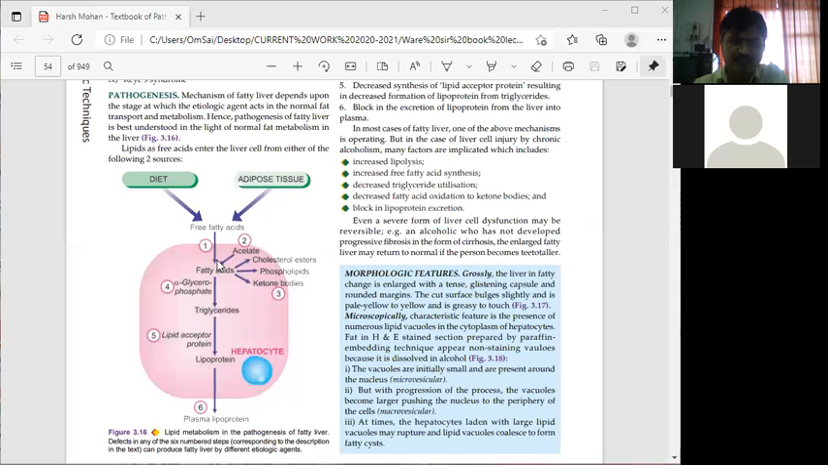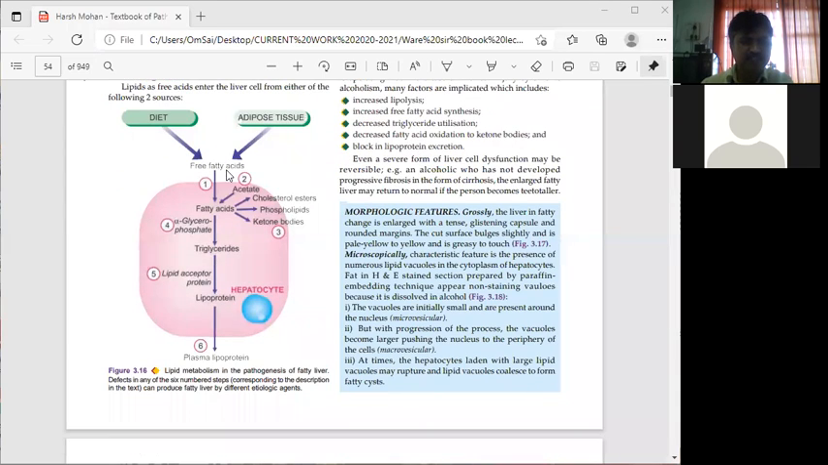Lipids as free fatty acids enter the liver cell from either of two sources. One is the diet and the second one is adipose tissue. After that, the free fatty acids get converted into fatty acids.